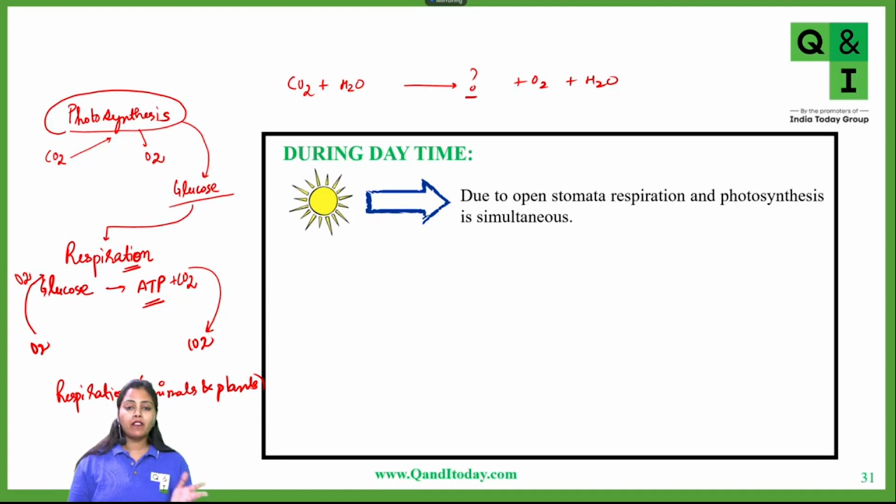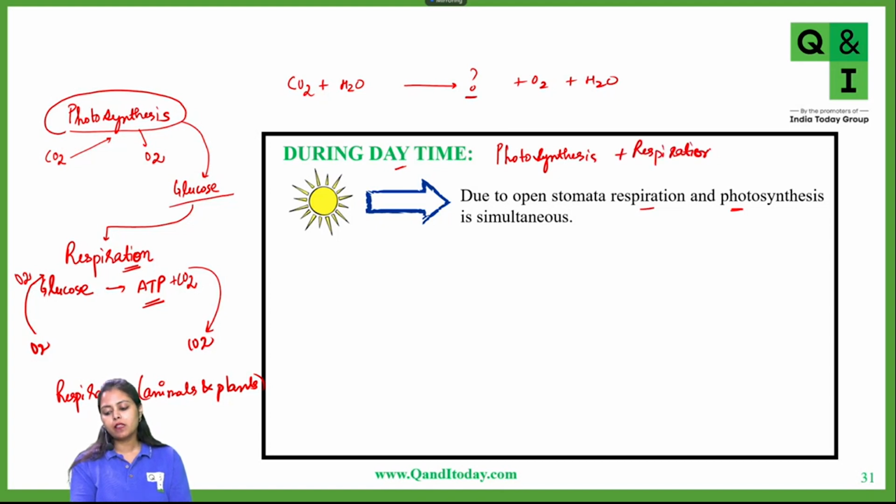Whether it is day or night, respiration occurs all the time, in plants and animals, because for their functioning they need ATP, which comes from respiration. But during the day in plants, photosynthesis is also occurring. Both tasks occur simultaneously.